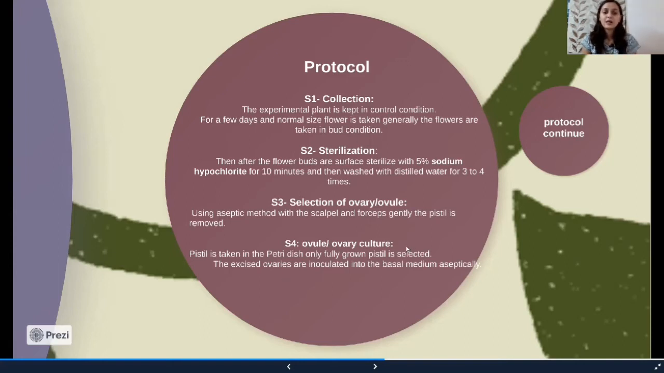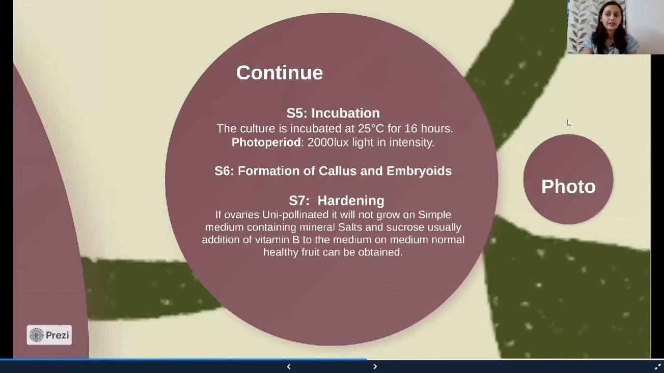Ovary or ovule culture. The pistil is taken in a petri dish. Only fully grown pistils are selected, and then the excised ovary or ovule is taken and put onto a nutrient basal media or MS media. Now the fifth step is incubation. For incubation, the culture is incubated at 25 degrees Celsius for 14 hours, and the photoperiod is 2000 lux light.